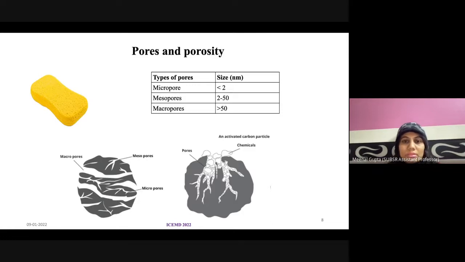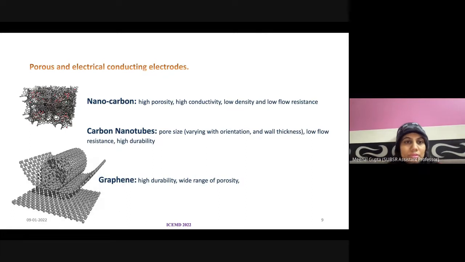These carbon materials generally have different kinds of pores, which are categorized like this. If the pore size is less than 2 nanometer, we call them micropores; between 2 and 50 nanometer, mesopores; and greater than 50 nanometer, macropores. Different researchers have made different structures of carbon materials in the form of nanocarbon, carbon nanotubes, graphene, and many more. These carbons have a high surface area and large pores, and they are highly durable materials.